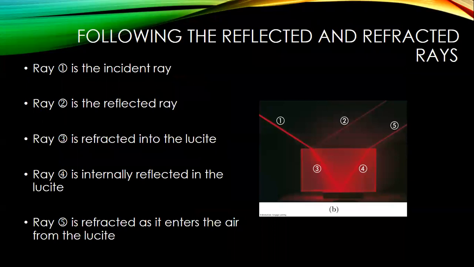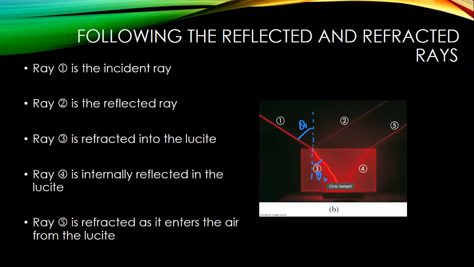Now here's an actual picture of light traveling into lucite and reflecting at different interfaces. The first ray traveling through the air suddenly enters the lucite, which has about the same index of refraction as glass, about 1.5. So we notice that it now has a slightly different trajectory than it did before. Now remember, we define the angle of incidence and the angle of reflection with respect to the normal of the surface, the normal of the interface. So clearly we can see that this angle here, θ1, is greater than θ2.